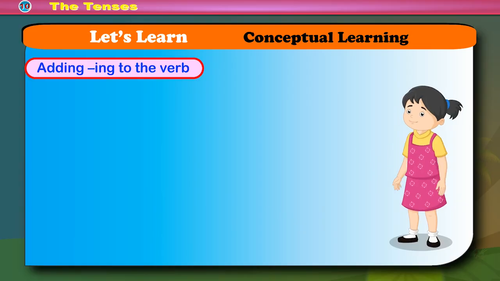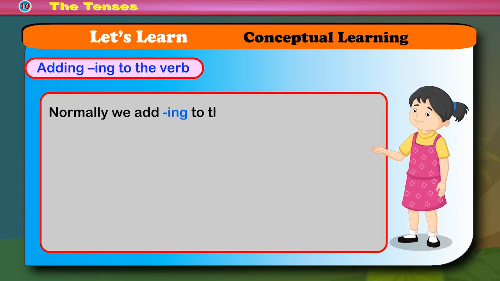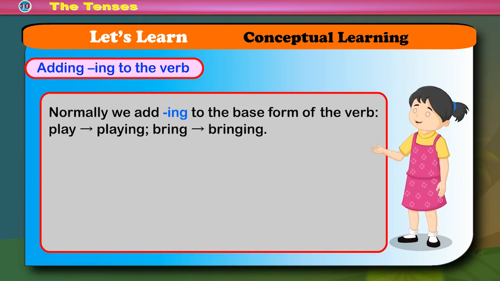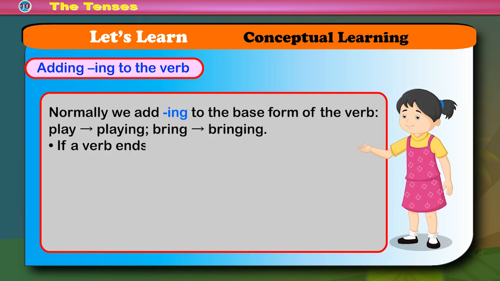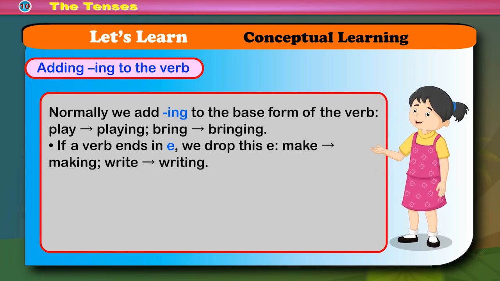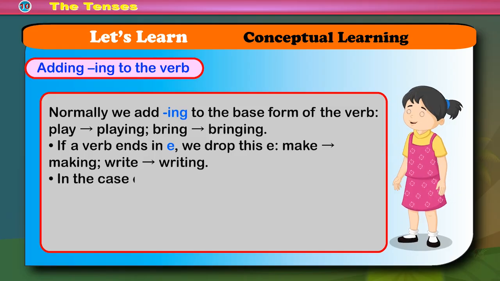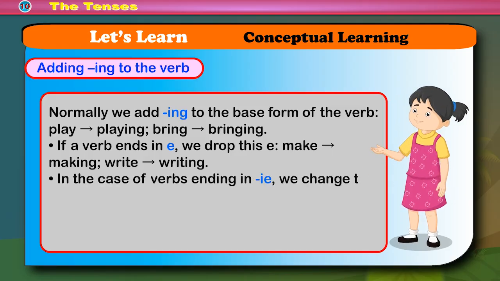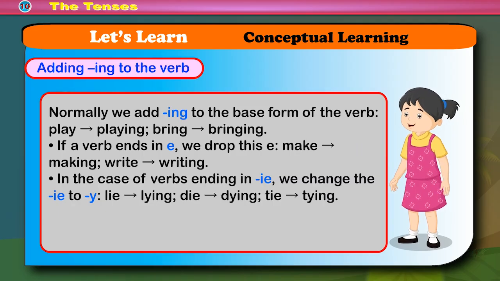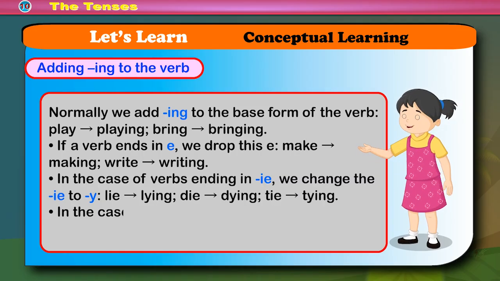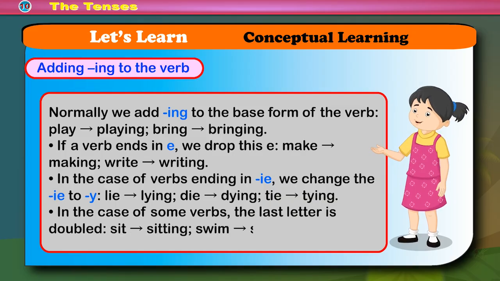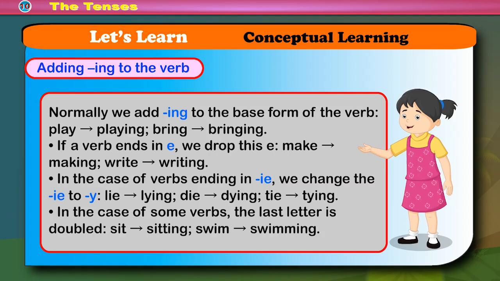Adding ing to the verb. Normally we add ing to the base form of the verb: play, playing; bring, bringing. If a verb ends in e, we drop this e: make, making; write, writing. In the case of verbs ending in ie, we change the ie to y: lie, lying; die, dying; tie, tying. In the case of some verbs, the last letter is doubled: sit, sitting; swim, swimming.